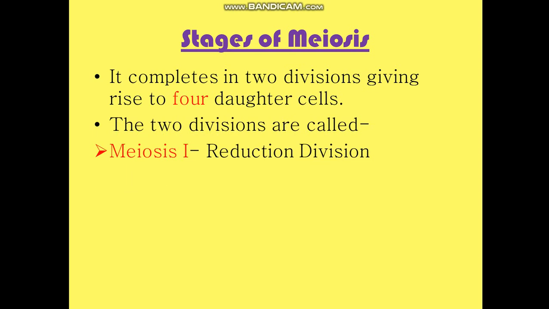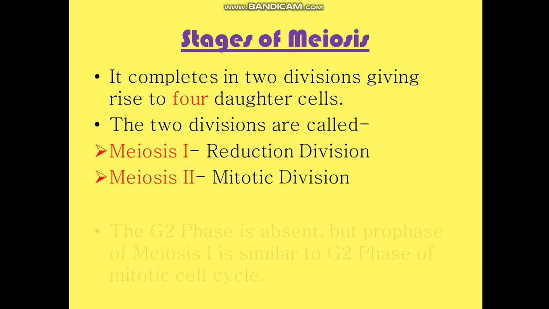Meiosis 1 is the reduction division, in which the chromosome number is reduced and the diploid cell forms haploid daughter cells. Second is meiosis 2, which is similar to mitotic division. It can be said to be a mitotic division only, because here the equational division is taking place and the same haploid number is maintained in the daughter cells. So altogether we will get four daughter cells after meiosis 1 followed by meiosis 2.